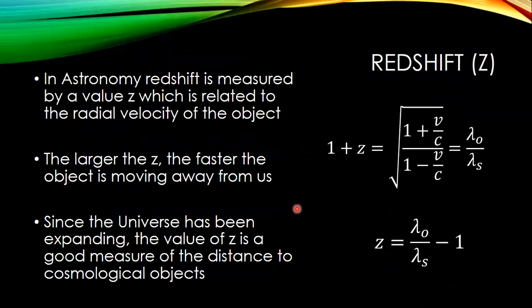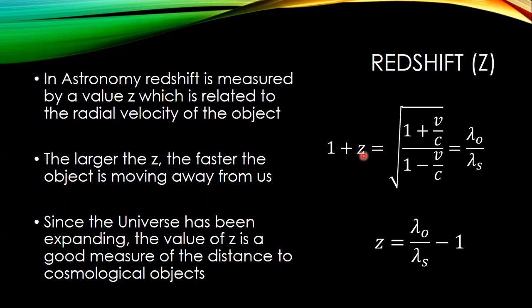Now, astronomers don't like to talk so much about recessional velocity. They like another number, which is known as Z. It's called the redshift. And 1 plus Z is equal to the ratio of the observer's wavelength divided by what the source wavelength would be. So it gets rid of this whole idea of worrying about how fast the object is traveling, and really, how much is this light redshifted?